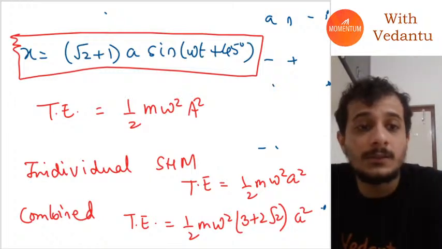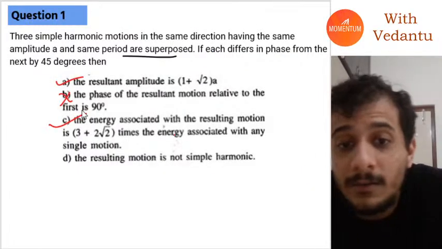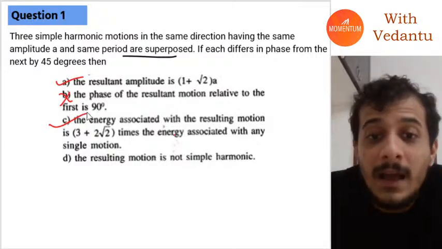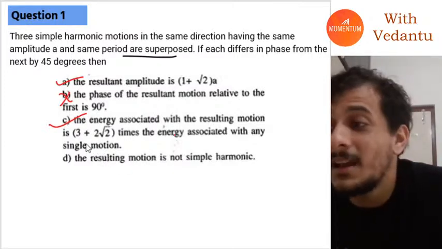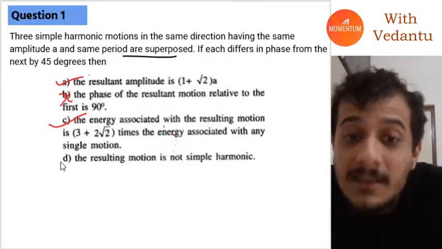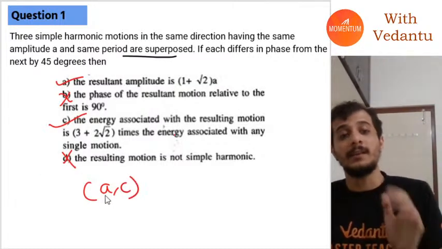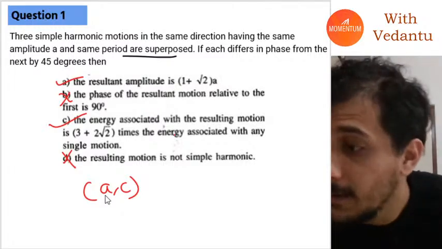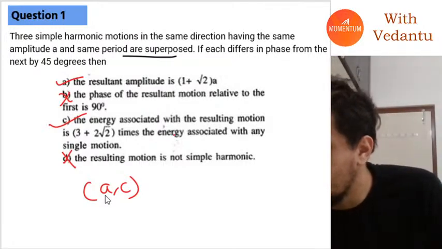Okay, so if you see, the total energy is actually 3 plus 2 root 2 times the total energy associated with the single motion. And is the resulting motion simple harmonic or not? The resulting motion, guys, is simple harmonic. So this option is also wrong. The correct answer is A comma C. I hope you guys understood. Okay, I hope everybody understood.